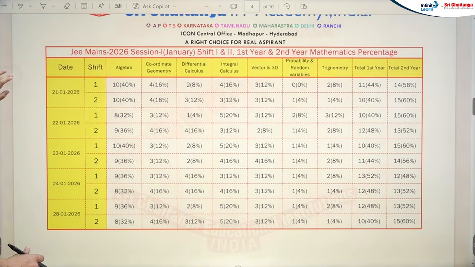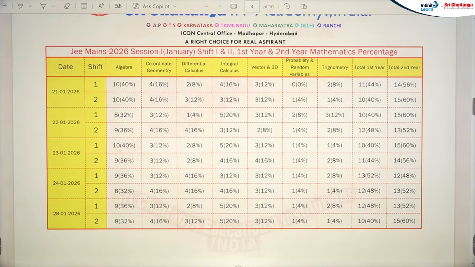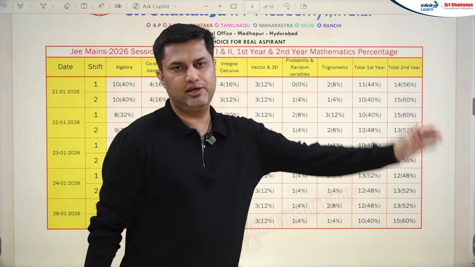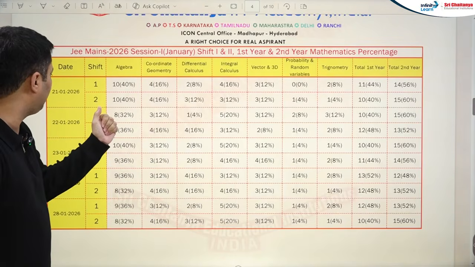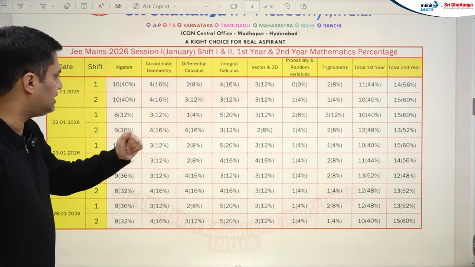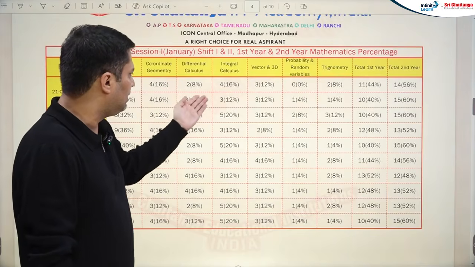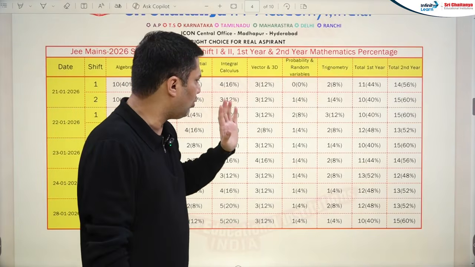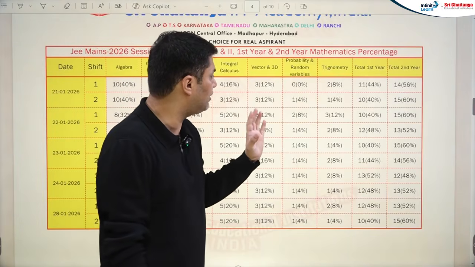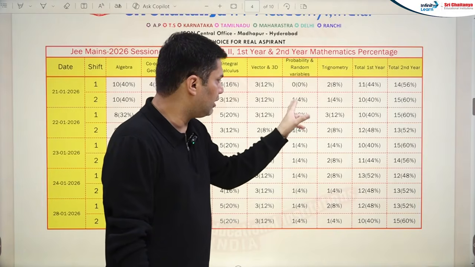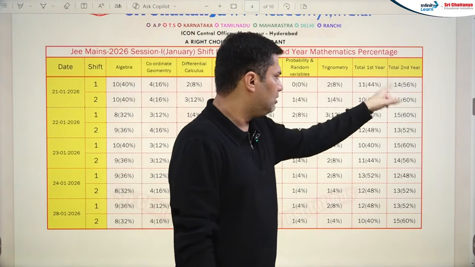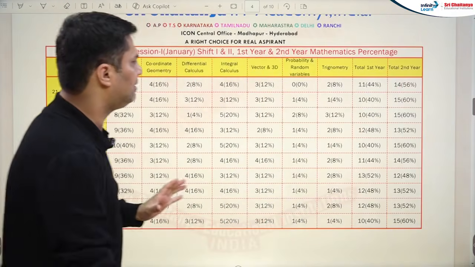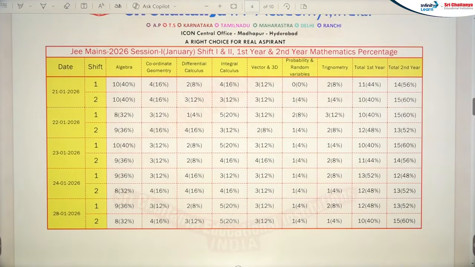before going to the next subject, we have the weightage of each and every department. Like algebra, it was 40% in both the shifts, coordinate 16, differential calculus, integral calculus 16 and 12, vector 3D is almost equal in first two shifts of 21st January, probabilities 1 question and 0 question, that means only 1 question difference, trigonometry 1 question difference. So overall you can clearly see that yes, this was the weightage.